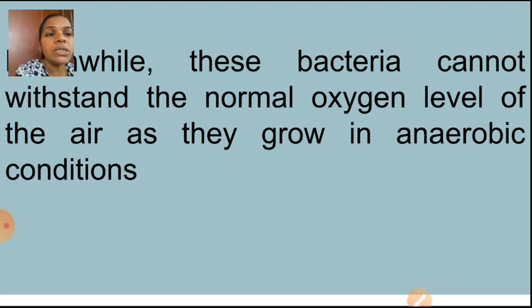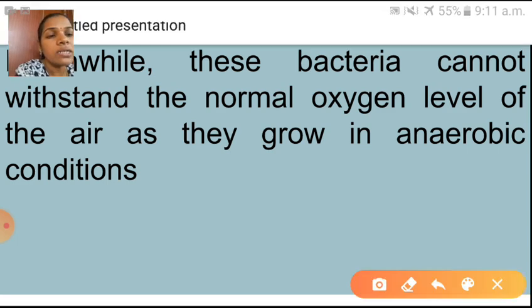Meanwhile, these bacteria cannot withstand the normal oxygen level of the air as they grow in anaerobic conditions. This is one of the special characteristics of that bacteria. These bacteria cannot withstand the normal oxygen level, which means they grow in anaerobic conditions.